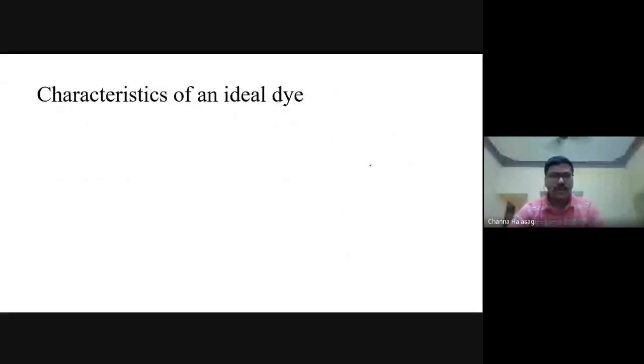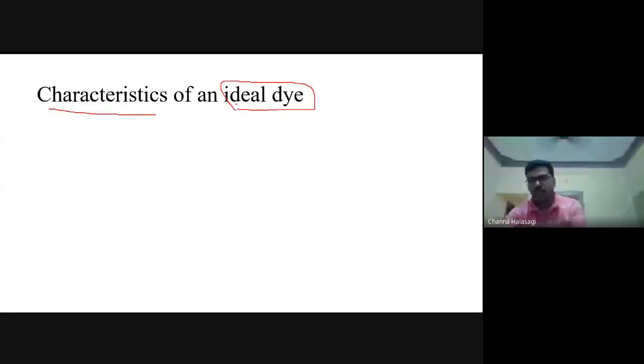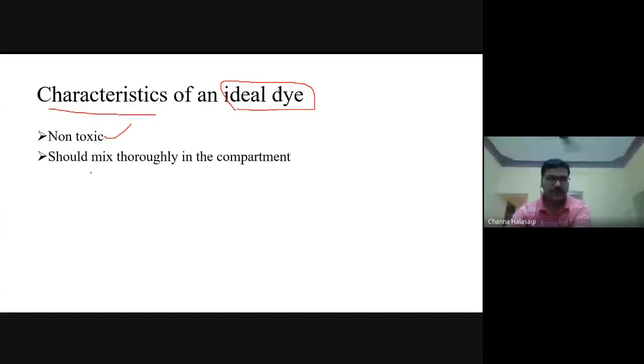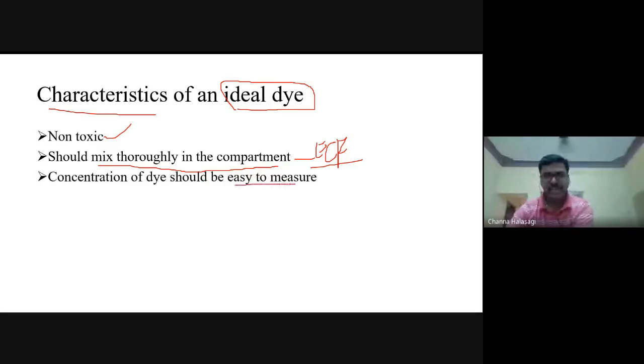Now, what are the characteristic features of the dye that we are going to inject here? This is asked one time. It should be non-toxic. It should not be toxic to the person whom we are going to measure, whether it may be an animal or a human being. It should mix thoroughly in the compartment that we are going to measure. If you are going to measure ECF, whatever substance you are using should thoroughly mix in the ECF compartment. And the concentration of the dye should be very easy to measure.